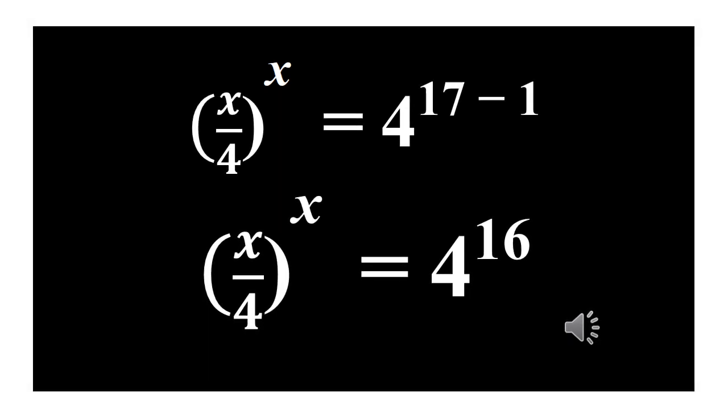Then we can now use the law of indices again for that right side, since we have 4 as the base on both. 4 raised to power 17 divided by 4 raised to power 1. Then we take one of the bases, that was 4. Then we change division to minus in the power, so we have 4 raised to power 17 minus 1. So we now have (x over 4) in brackets raised to power x equals 4 raised to power 17 minus 1, which is (x over 4) raised to power x equals 4 raised to power 16. That is, 17 minus 1 is 16.